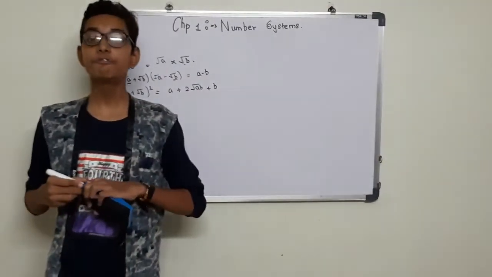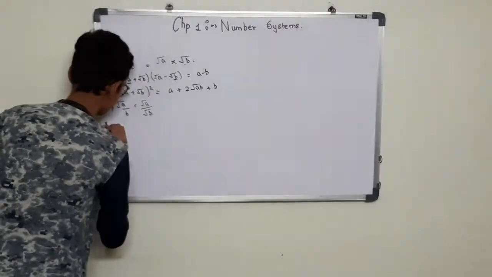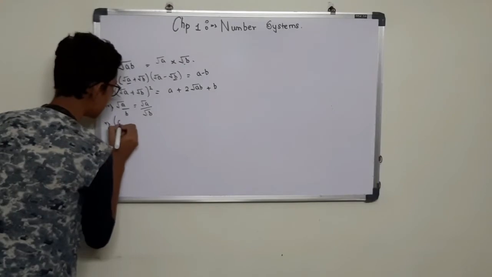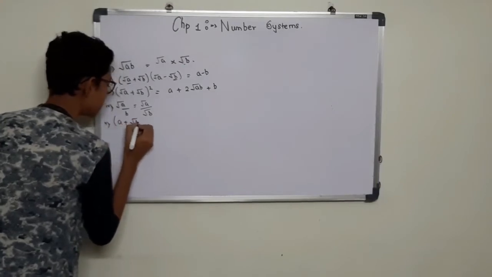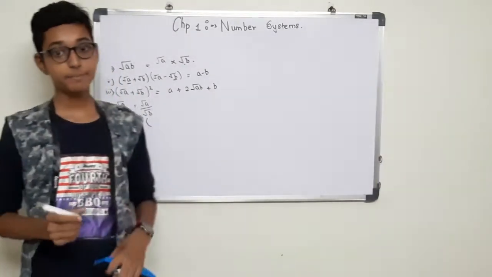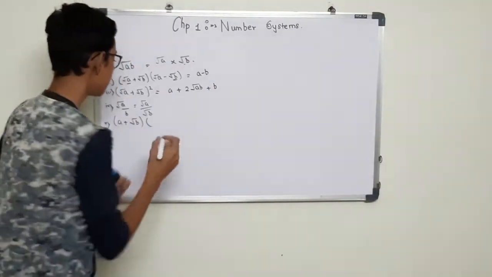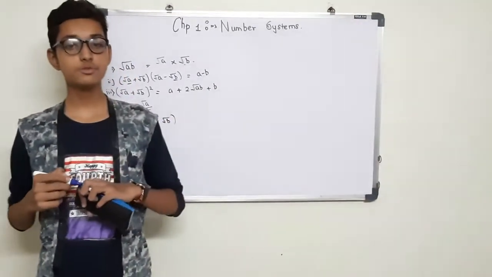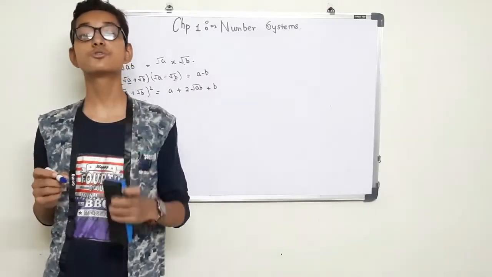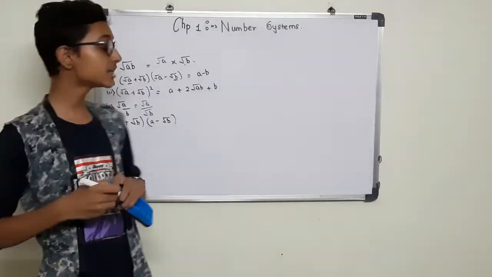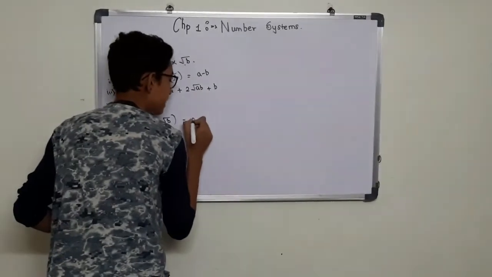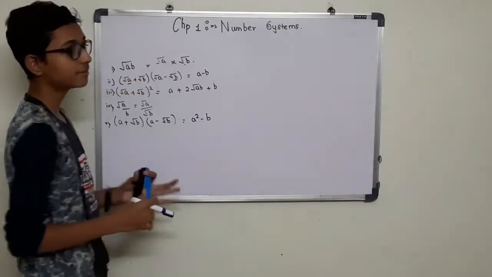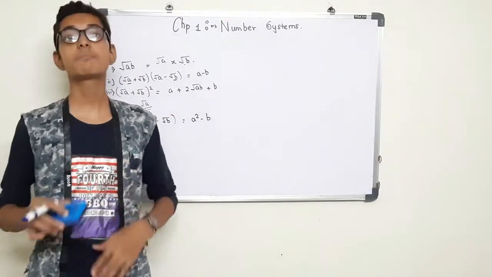Then our fifth identity is a plus root b multiplied by a minus root b. The simplification of this identity is a square minus b. This identity will be simplified in this way: a square minus b.